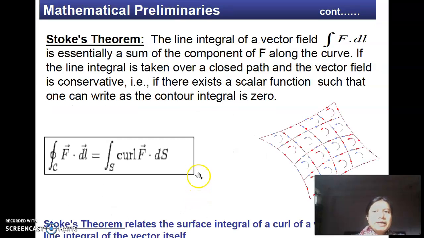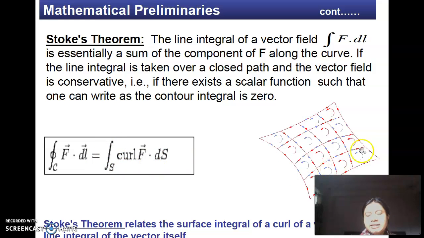Again, we are going to make use of these basic theorems, one of which is called the Stokes theorem, and this Stokes theorem beautifully converts a surface integral into a line integral and vice versa. The Stokes theorem simply says that if f is a vector field, then the line integral of f dot dl is equal to the surface integral of curl of f dot ds.